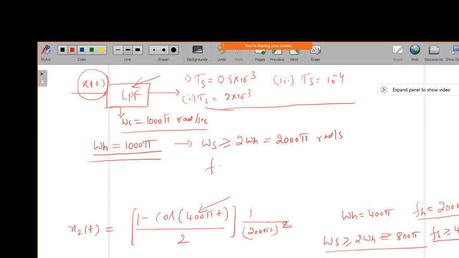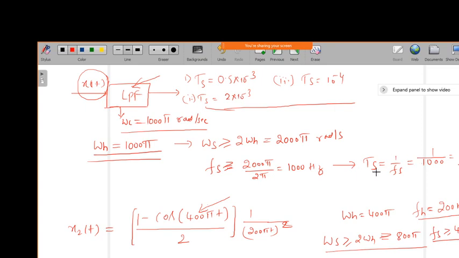So what is my Fs? Fs should be greater than or equal to 2000 pi divided by 2 pi, which is equal to 1000 hertz, is it not? Now what is the corresponding sampling period? It should be 1 over Fs, which is 1 over 1000, nothing but 10 power minus 3 seconds.